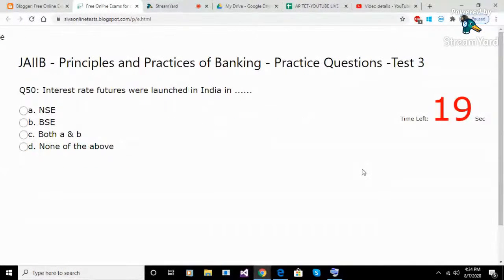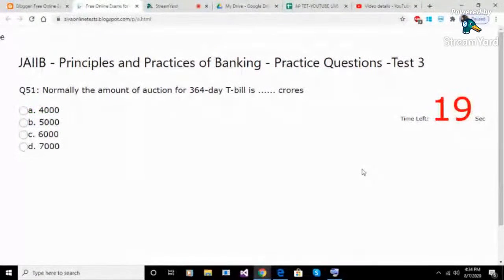Question 50. Interest rate futures were launched in India in. Option A. NSE. Option B. BSE. Option C. Both A and B. Option D. None of the above. Answer A. NSE.